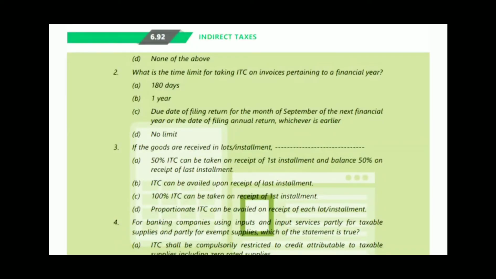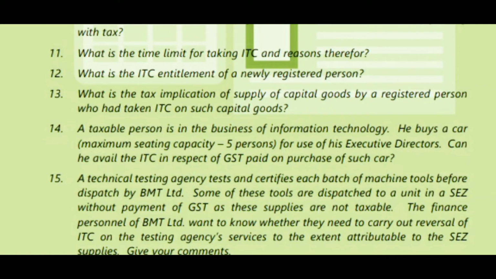See MCQ number 2. What is the time limit for taking ITC on invoices pertaining to a financial year? Option A 180 days, option B 1 year, option C due date of filing return for the month of September of the next financial year or the date of filing annual return, whichever is earlier. Okay, option C is correct. And see the 11th question. What is the time limit for taking ITC?